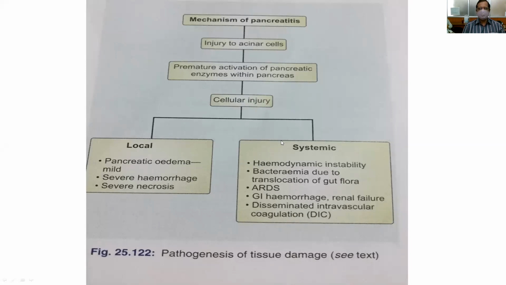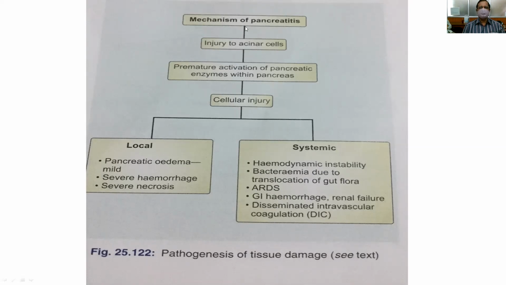And systemic complications: there will be hemodynamic instability, and it may lead to infection. Particularly, the bacteria may migrate, leading to bacteremia, ARDS (acute respiratory distress syndrome), gastrointestinal hemorrhage, renal failure, and disseminated intravascular coagulation. All these systemic complications can occur in a case of severe acute pancreatitis.